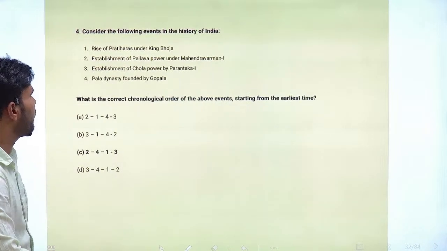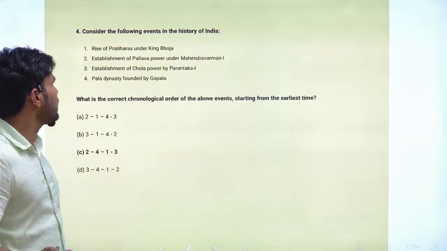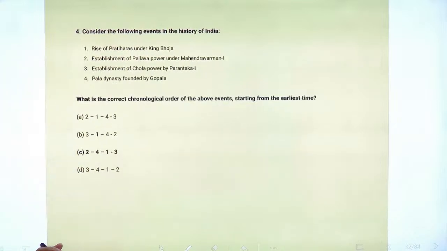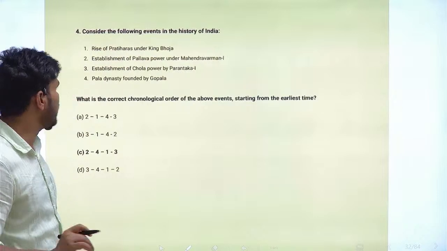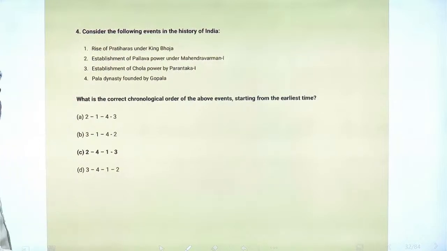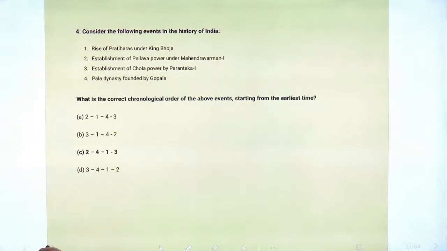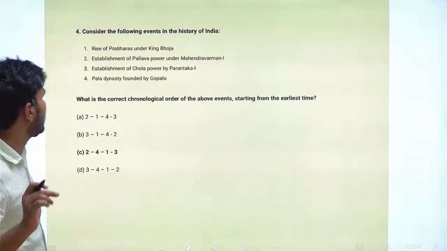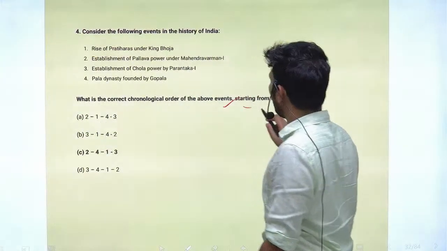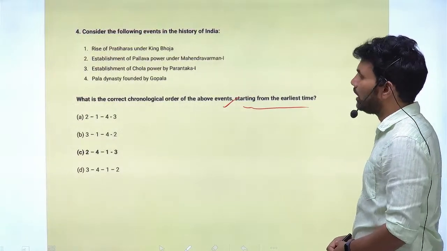Establishment of Pallava power under Mahendravarman I. So this is statement 2. It is something related to Pallavas. Next is establishment of Chola power by Parantaka I. Pala dynasty founded by Gopala. So these are the four events given. What is the correct chronological order of the above events starting from the earliest time?